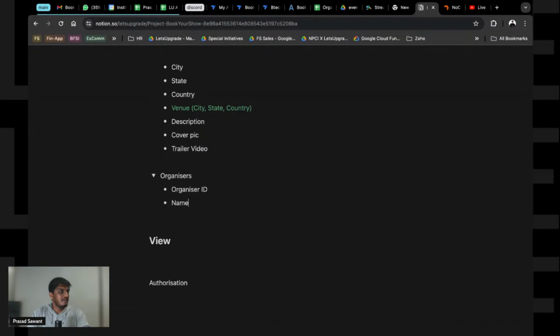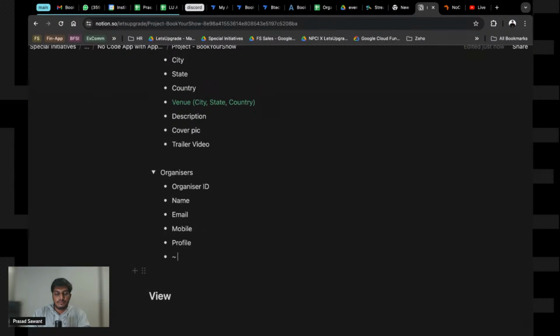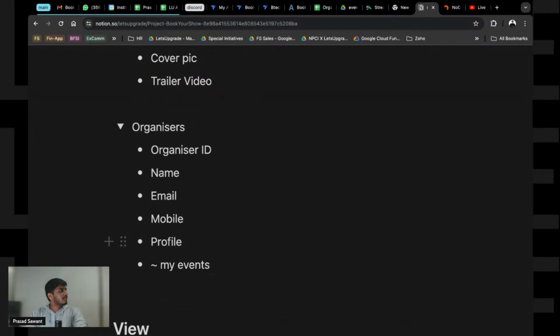Then we need the organizer's name, so I'm just going to keep it name. And we need email and maybe phone number, and a profile pic for the organizer. And then, when you're organizing events, you would love to know all the events that you have organized, like my events, I should have a view. So I'm going to give this symbol, which means that I have to create a view that will show my events. I hope this is clear.